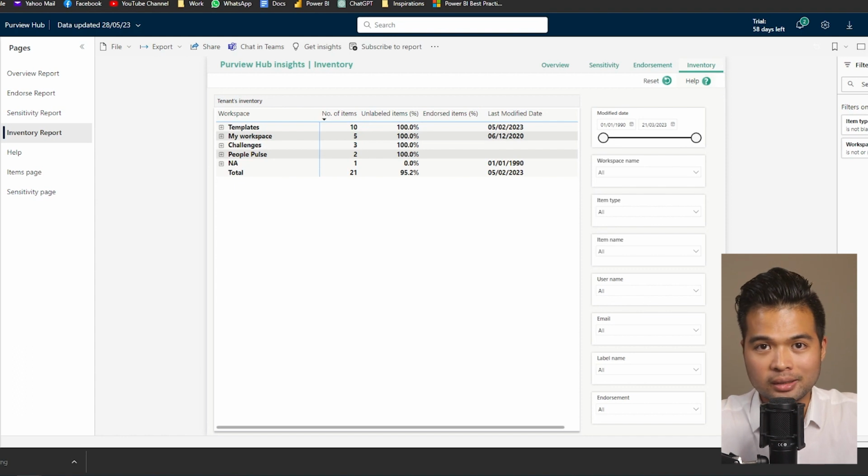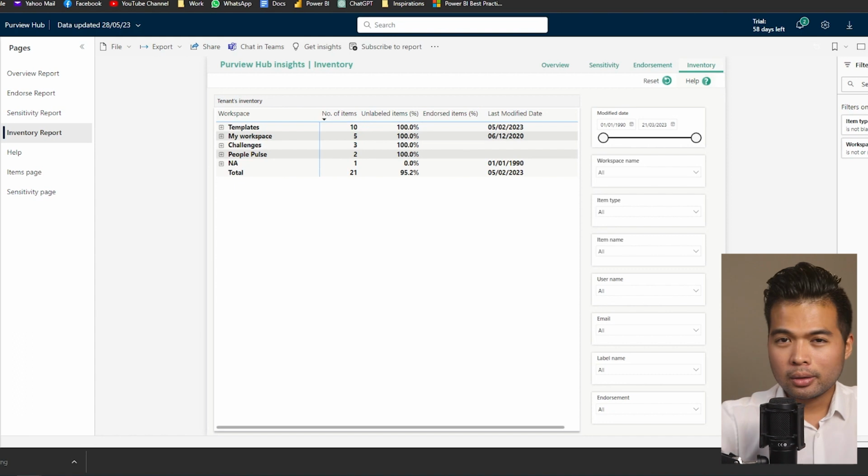You don't have to do anything. Currently, this feature doesn't need you to have a premium license. From what I understand, even as a pro user like myself, I have this ability, although I have a premium per user license. From the blog posts that they've written, it seems that to take full advantage of this, you would need premium capacity to be able to use everything that it offers.